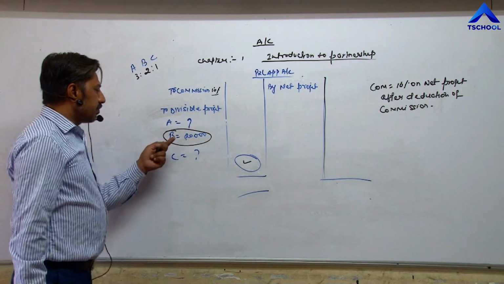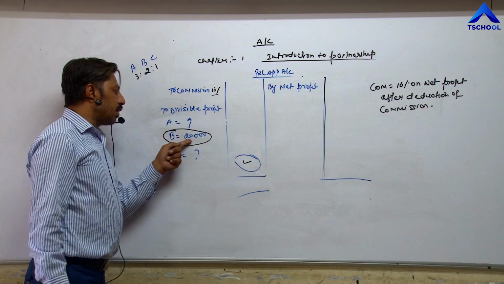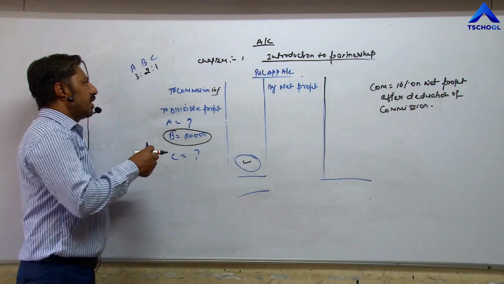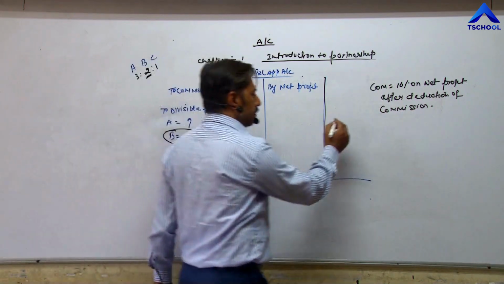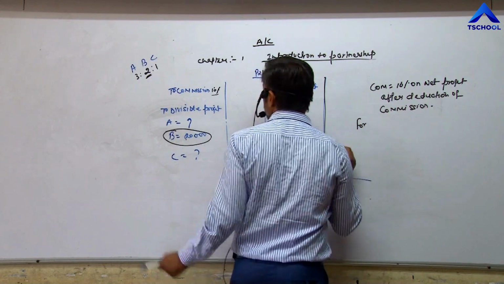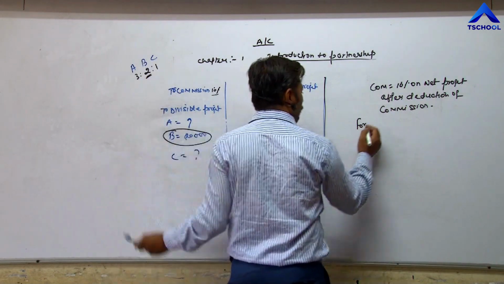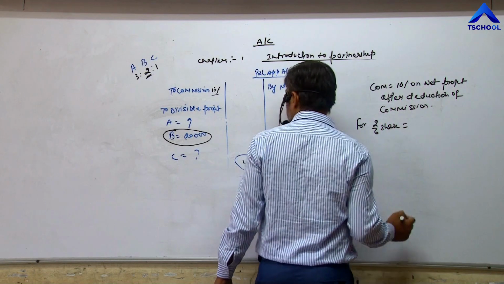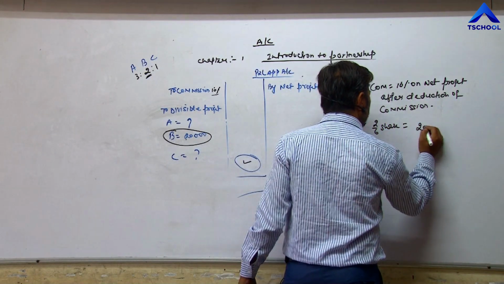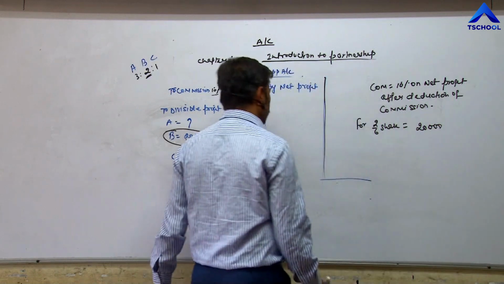So it means B has got 20,000 according to this ratio. His ratio is 2/6. For 2/6 share he gets 20,000.